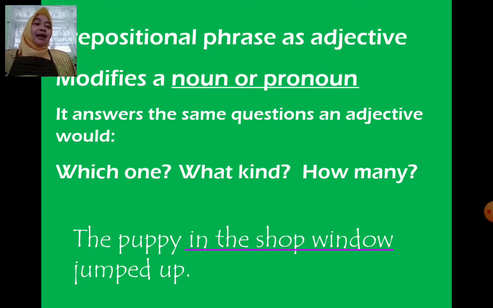The characteristic of a prepositional phrase that functions as an adjective is that it is put after the subject and before the verb. The puppy is the subject and jumped up is the verb. So in the shop window is a prepositional phrase put after the subject and before the verb. In the shop window explains the puppy, so it is a prepositional phrase as adjective.